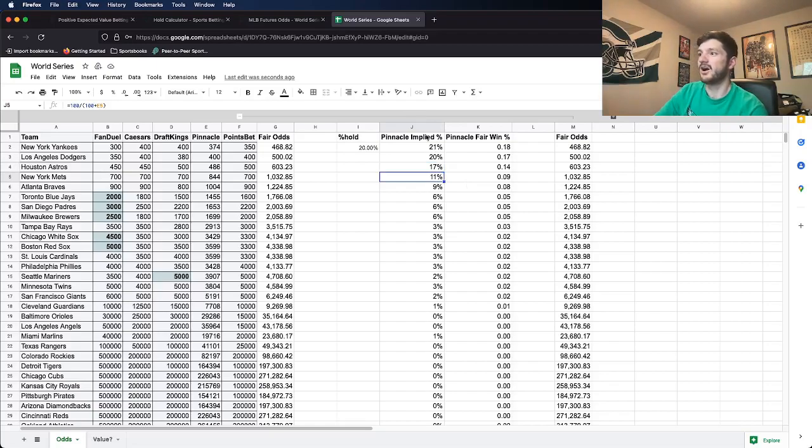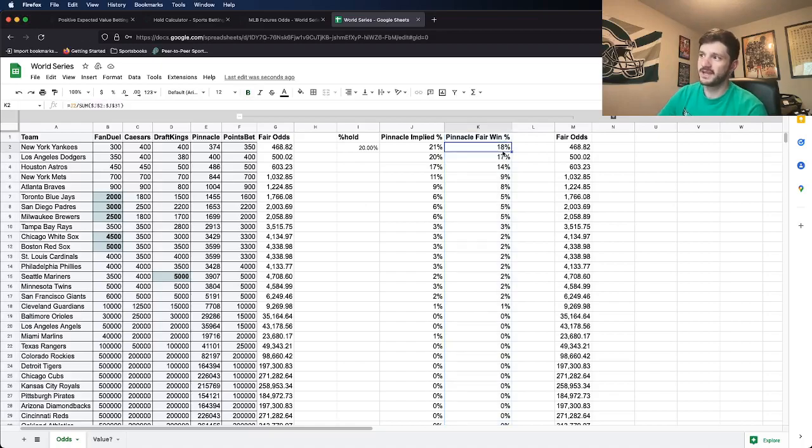But if you sum all these up, you get about 1.2, which means 120%. And that's where you get the 20% hold from. So in order to calculate the fair win percentage with the vig removed, without the hold on the market, it's another formula. All you need to do is divide the Pinnacle implied odds, in this case the Yankees' 21%, by the entire market. So you divide 20% in this case by 120%, and you get the fair odds for the Yankees at 18%.